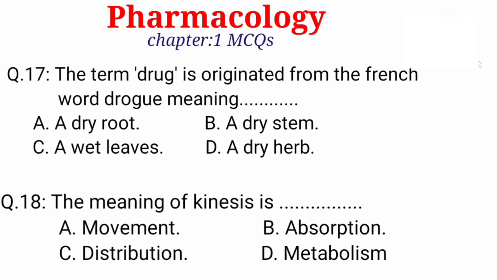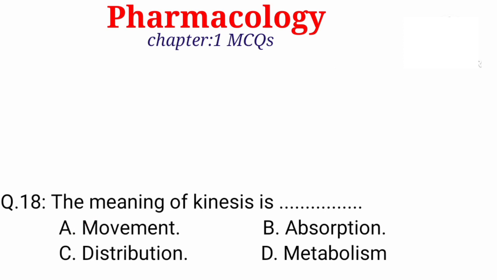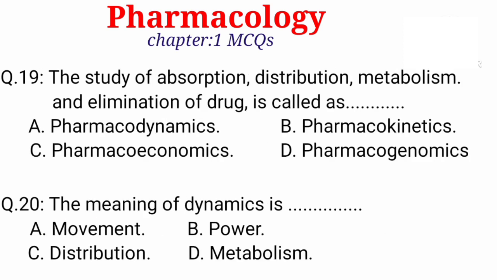Question number 18. The meaning of kinesis is dash. A. Movement. B. Absorption. C. Distribution. D. Metabolism. Right is A. Movement. Question number 19. The study of absorption, distribution, metabolism and elimination of a drug is called dash. Option A. Pharmacodynamics. B. Pharmacokinetics. C. Pharmacoeconomics. D. Pharmacogenomics. Right is option B.